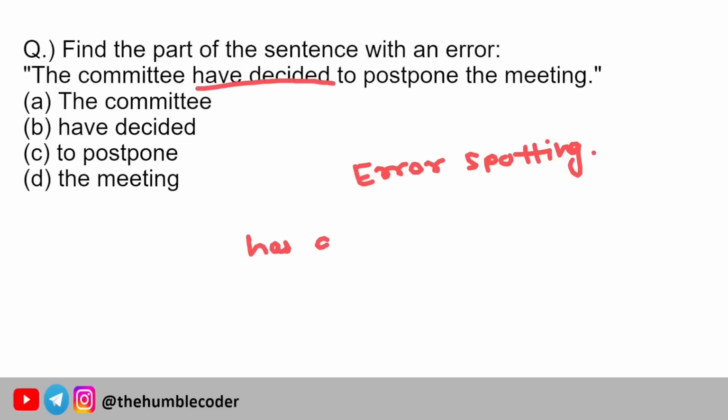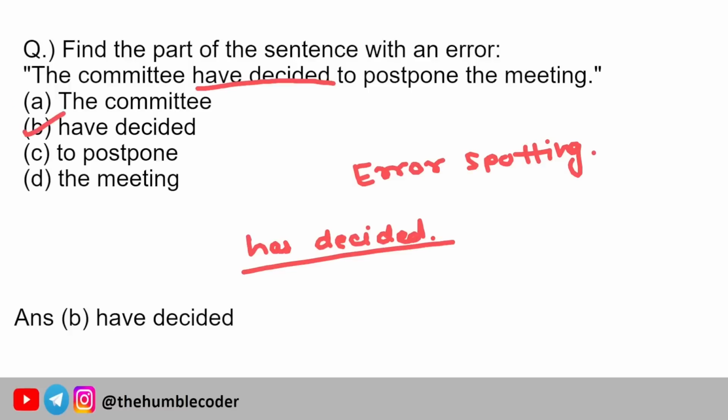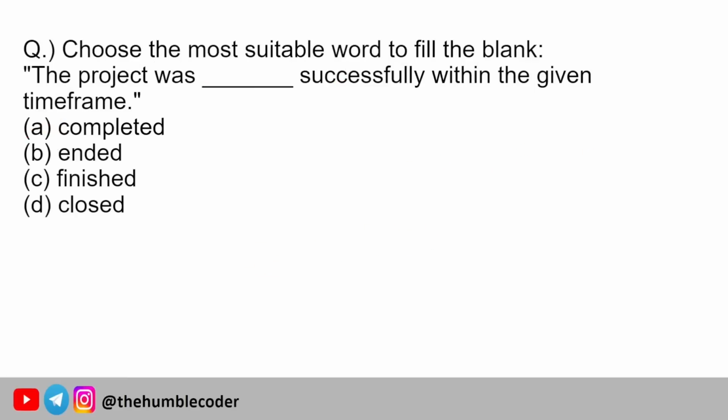The committee has decided, because they have already done it. It's not like they are waiting for it to be done in future. It is already done, the decision is already made. So that is why the correct answer is going to be option number B, that is have decided. Have decided is the wrong one, and the correct one instead of this is going to be has decided. But the question that was being asked to us was to find in which part the error is. So the part in which the error is, is have decided.